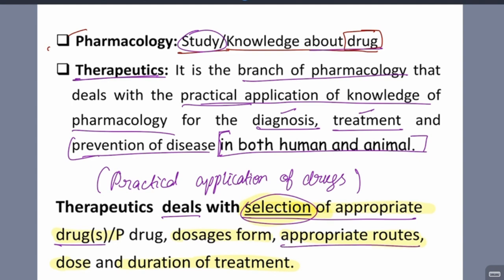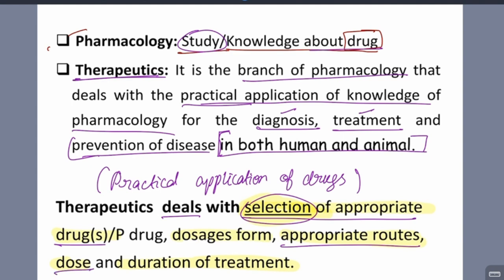Then another, appropriate route. We can say oral route, so can we take tablets, or intravenous route. In intravenous, they give normal saline. So like that, intravenous, intramuscular, intradermal, these types. So the appropriate route. Like suppose asthma patients use an inhaler, so it is one type. For fever we take paracetamol, so it is a tablet.